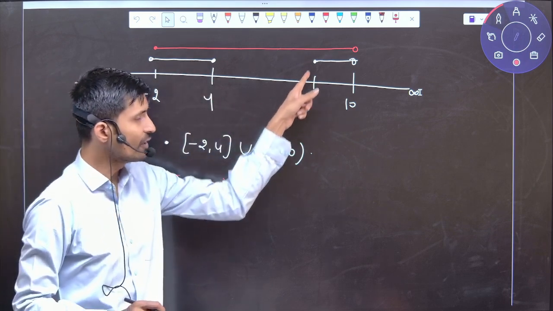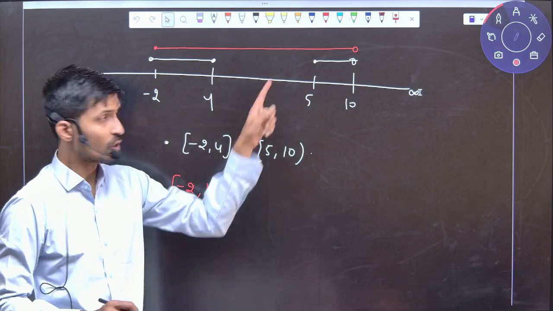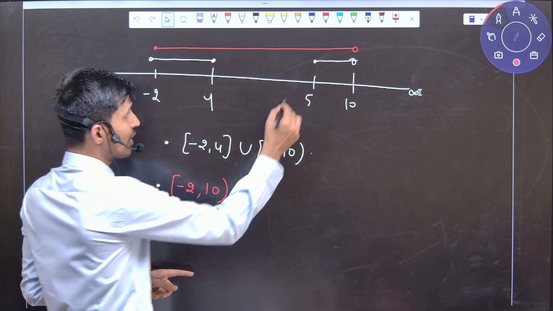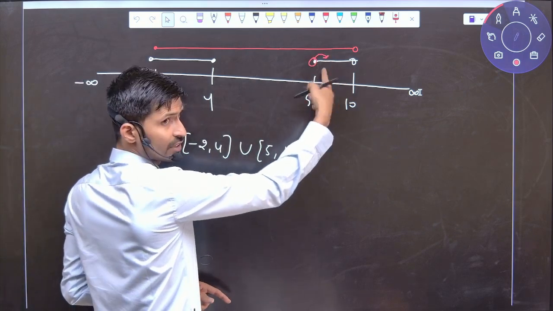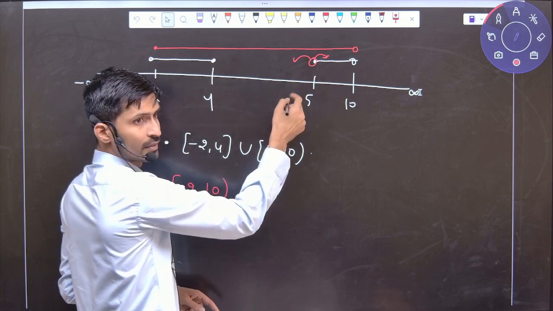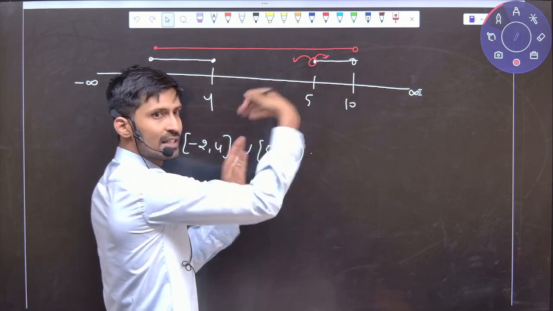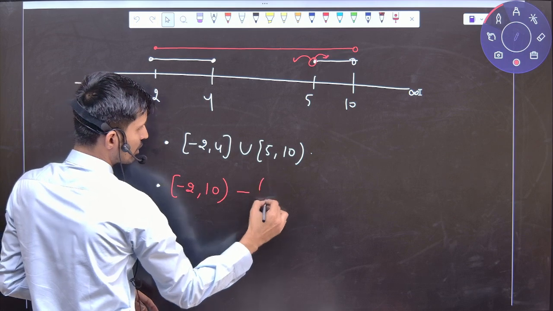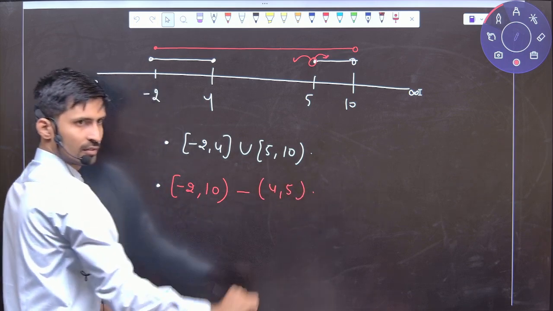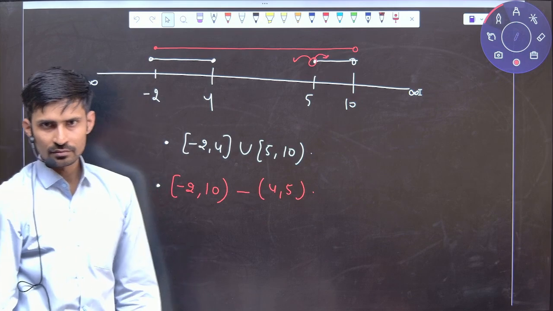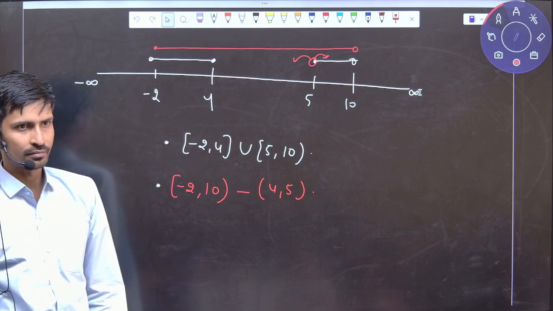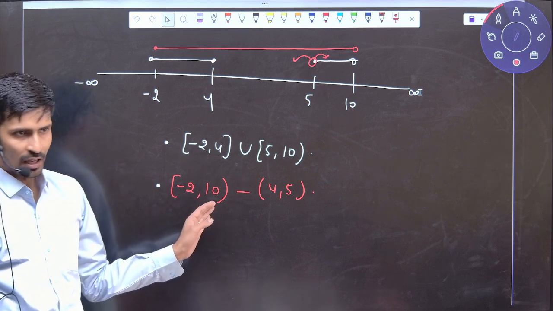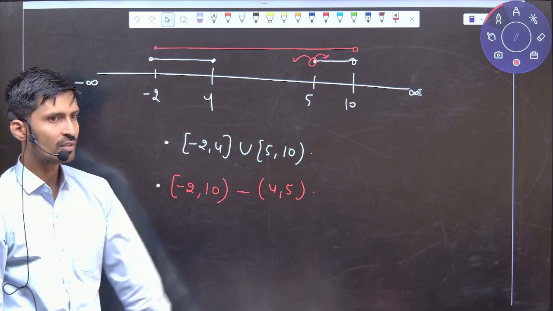Now tell me, do we have to remove 5 or not? No, because 5 also has a closed bracket. 5 is part of that system, not this system. Is 5 part of this blank system or that blank system? That system. So 5 should be inside that. Okay, so simply I will do 4 to 5. That's all. Between -2 to 10, I will remove all numbers between 4 to 5. That's all.